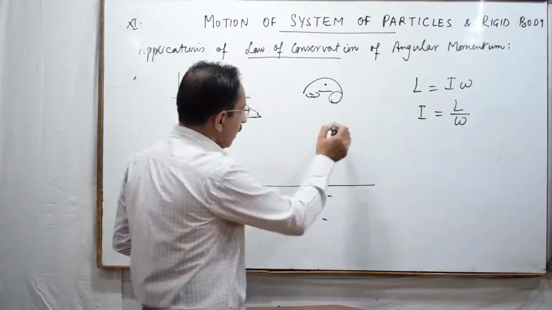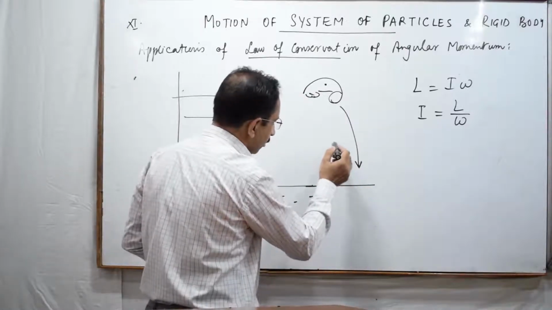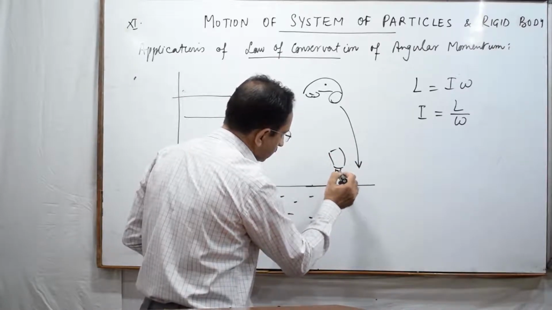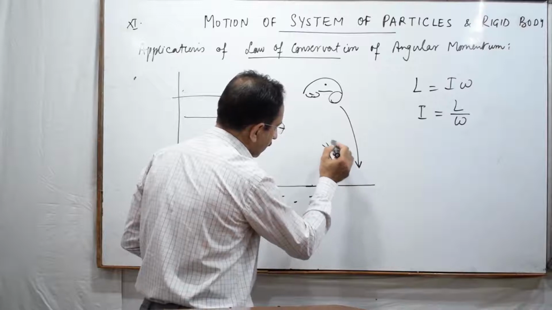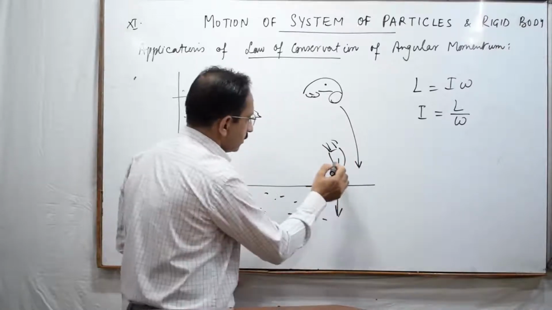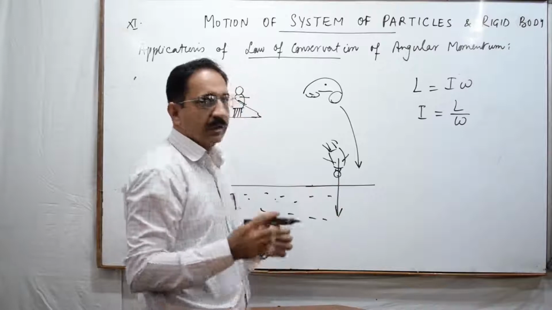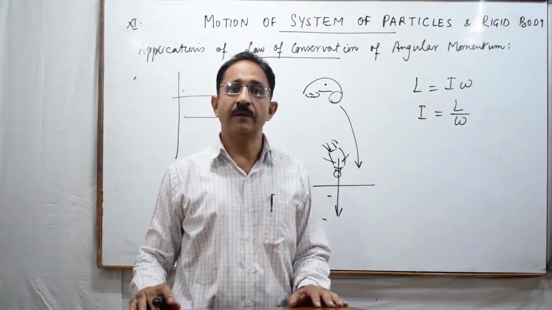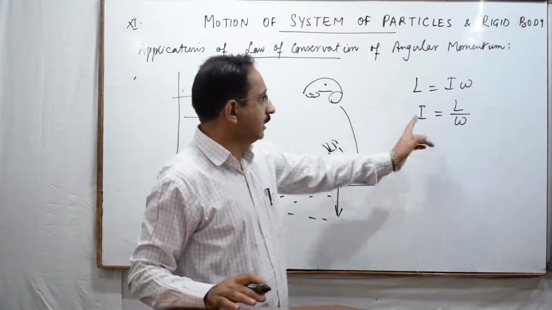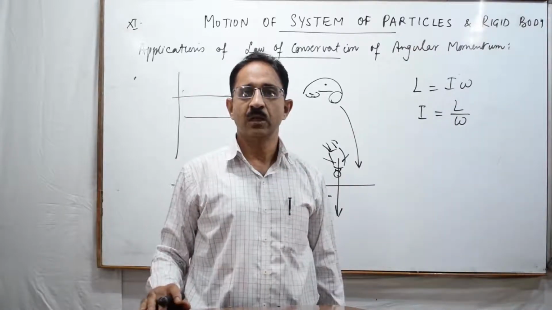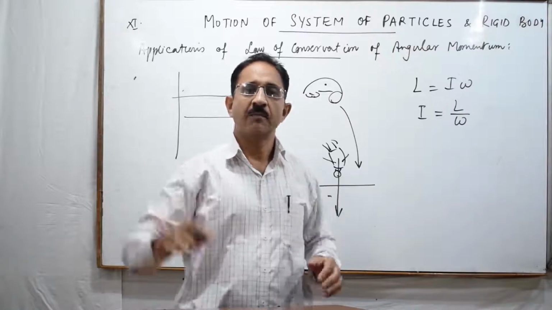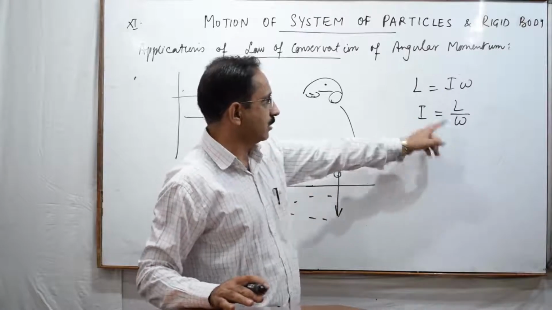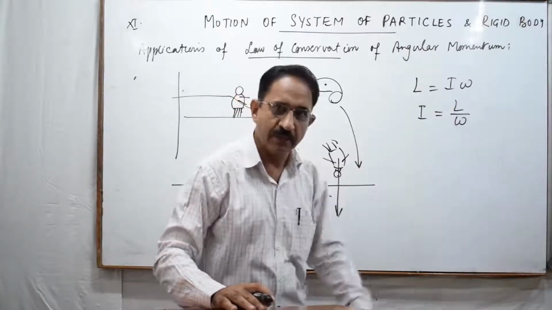But the moment he is about to hit the ground, he stretches his body again. So he stretches the body, and you will see that this is the position of the head, and he is stretching his body in such a manner that he is not allowing the body to get stuck, and he is trying to decrease the value of omega by increasing the value of moment of inertia. Because when he moves the mass away from the axis of rotation, the moment of inertia is increased. When moment of inertia increases, obviously L is constant, so omega will have to decrease.